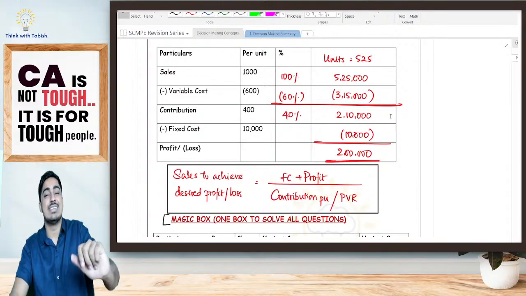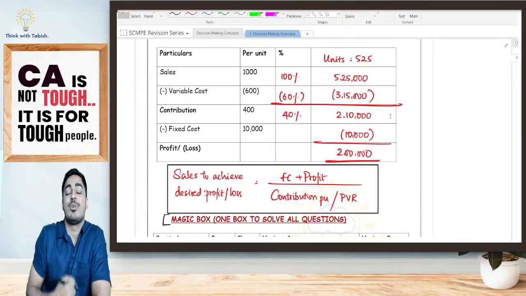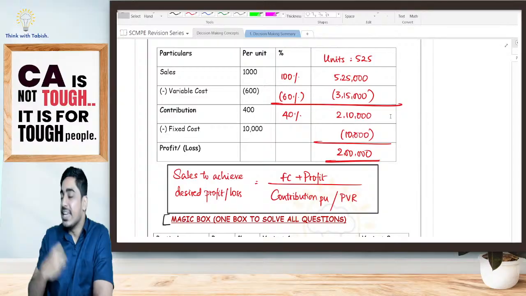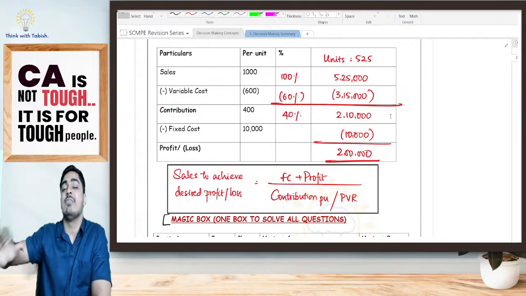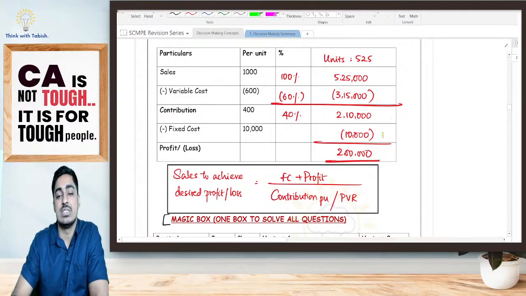Now I want to purchase a brand new bullet. The bullet is 2 lakh rupees. So he is telling, I want a profit of 2 lakh from my business. I get a profit of 2 lakh, I will take that and purchase my bullet. So ultimately, how much profit do I want, students? I want a profit of 2 lakh rupees.